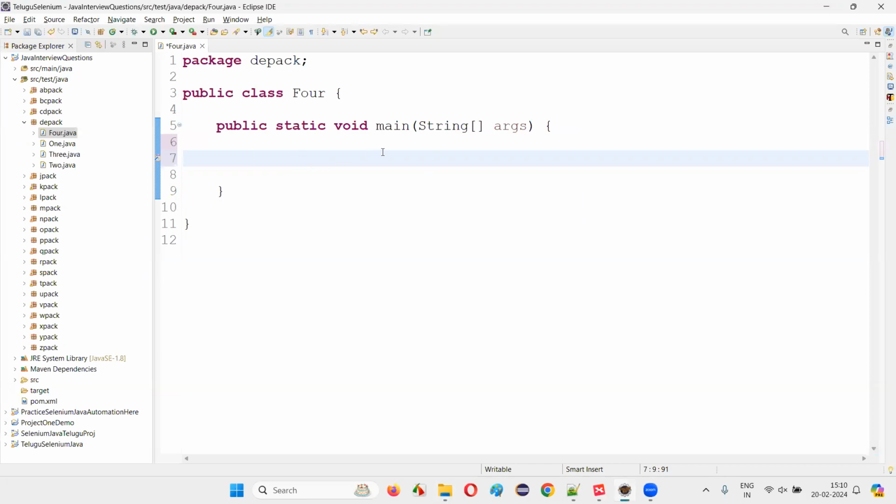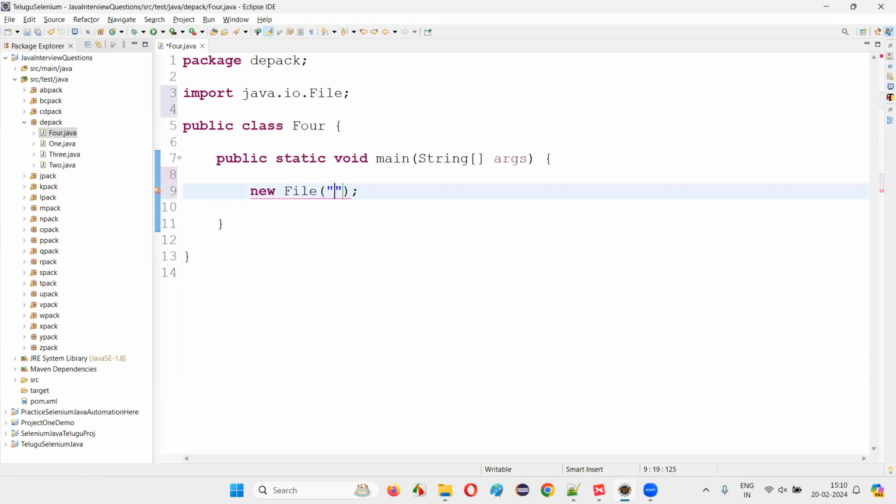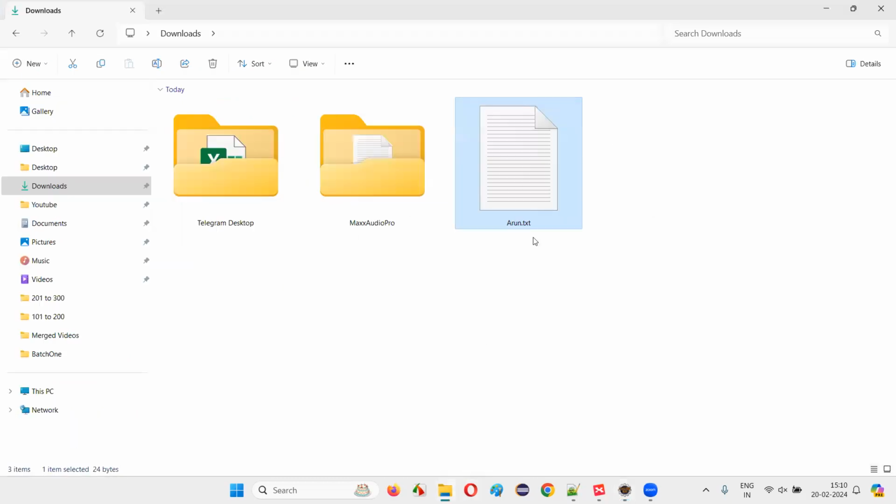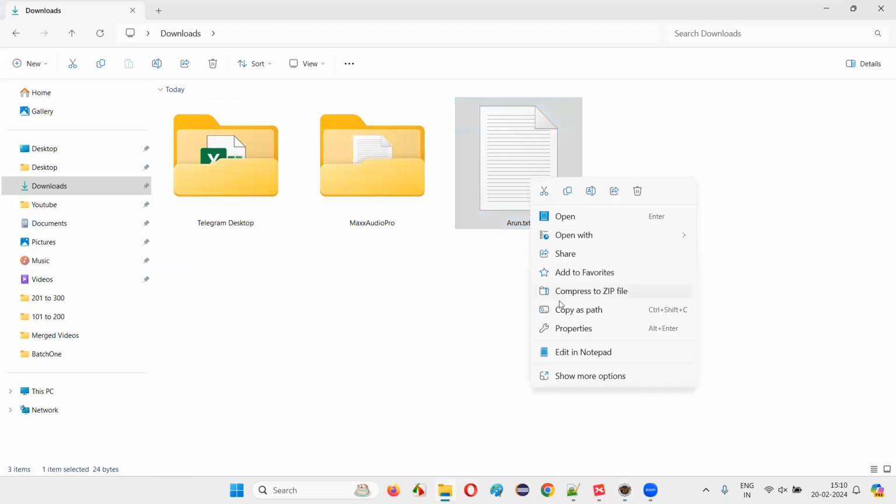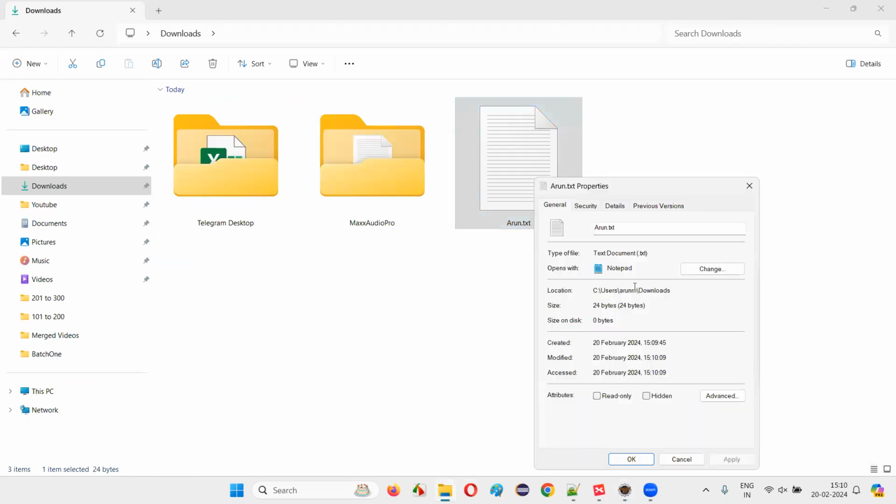What to do? To do that, we have to create an object for a predefined class in Java known as the File class. So new File, like this, we have to create an object. Import this File from the java.io package. And inside this constructor, provide double quotes and provide the path of the file. What is the path of the file? Right click on this file, select the properties option. You will get the path here.